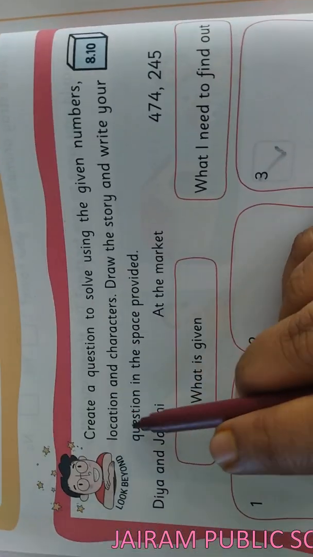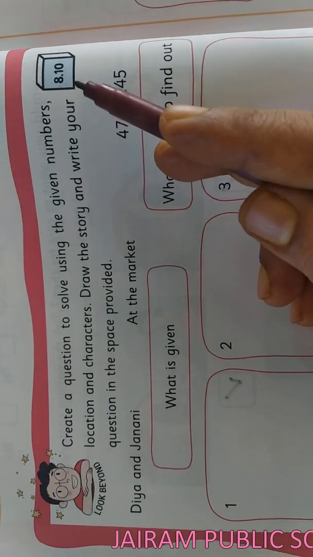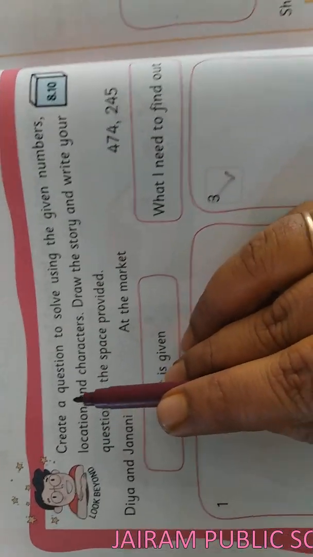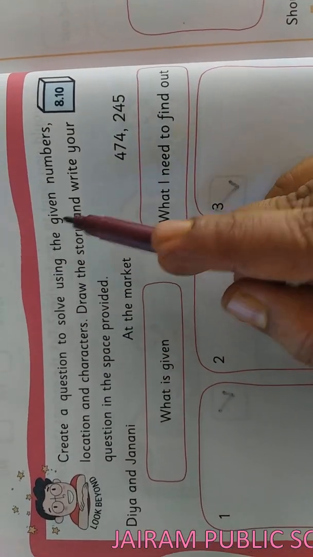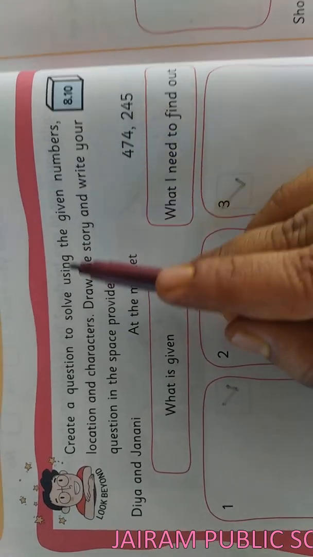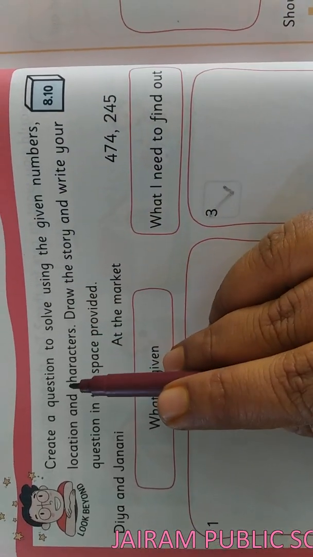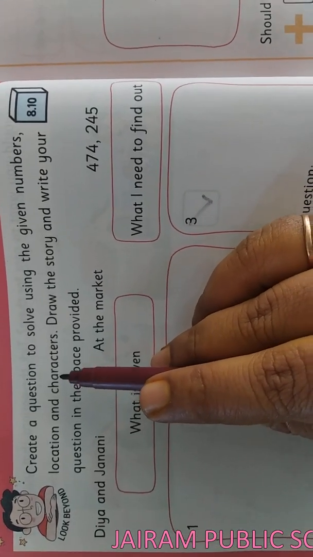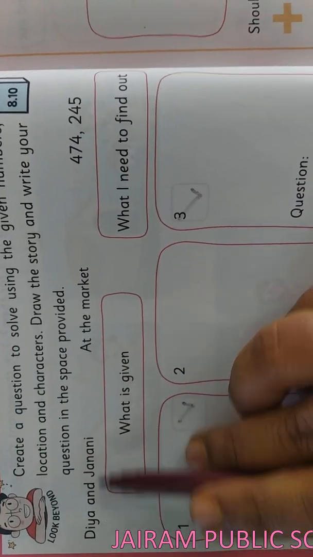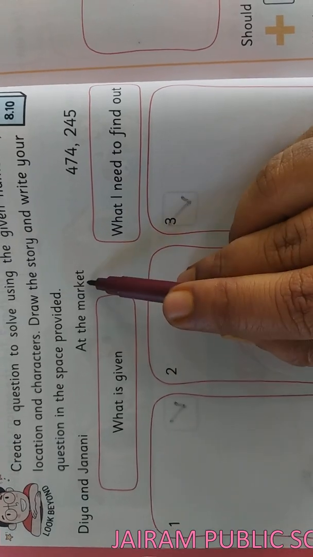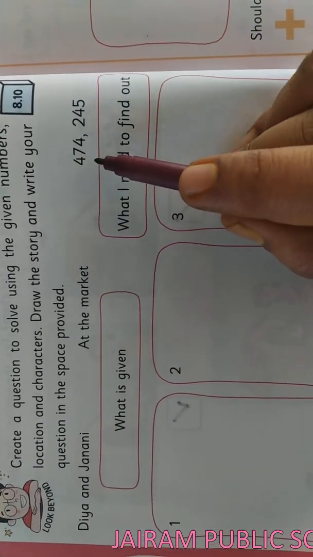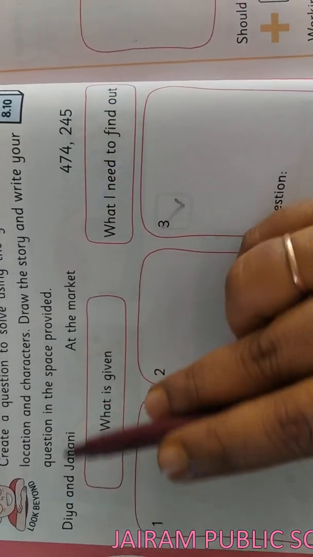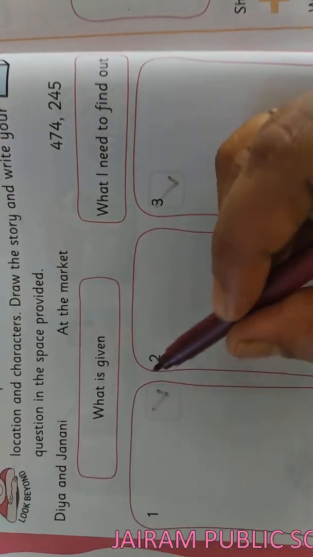Okay, yes. Next see, look at activity 8.10. Create a question to solve using the given numbers. So what do we want to do? We want to create a question for the word problem. Okay, yes, this is somewhat different, isn't it? So they have given the names, they have given the location at the market, and they have given the numbers. So by using these three, we want to create the question.